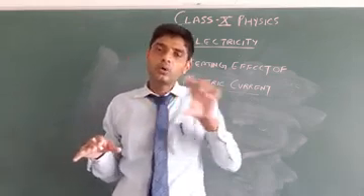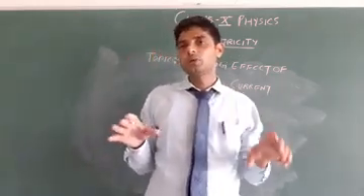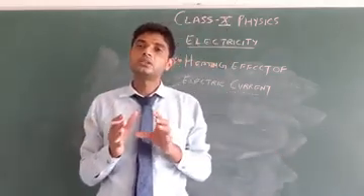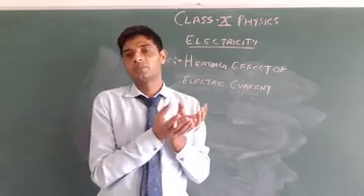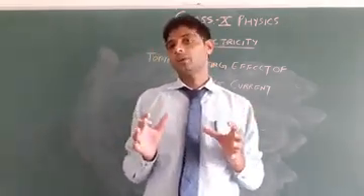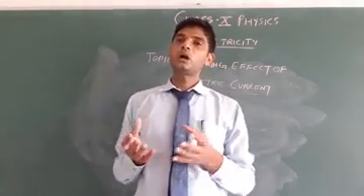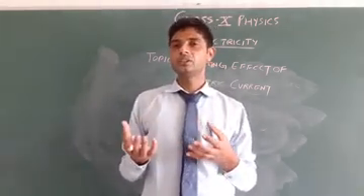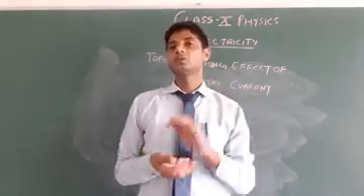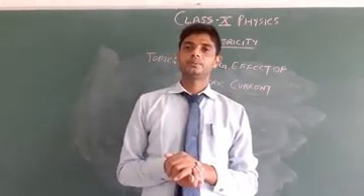When electrons flow from one point to another, they collide with each other, and they also collide with the positive ions. So it means electrons lose their energy, and this energy is transferred to the positive ions.